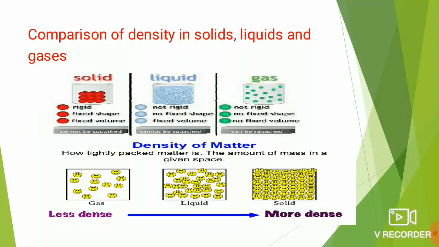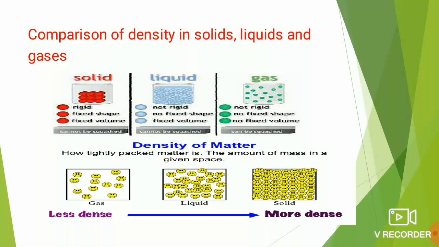Dear children, let us now compare the densities in the case of solids, liquids and gases. We know that in solids, the particles are tightly packed, they are rigid, they have a fixed shape and fixed volume. In liquids, the particles are loosely packed, they do not have a fixed shape, they have a fixed volume and they are not rigid in nature. When we talk about gases, the particles are very much far apart.